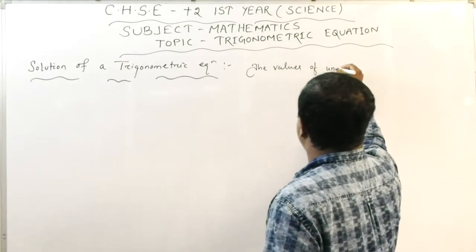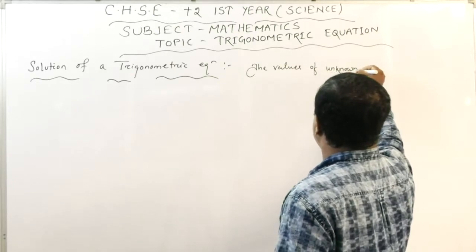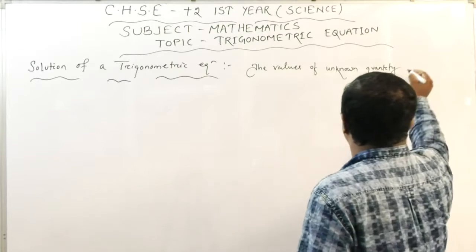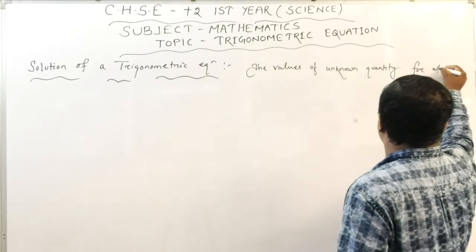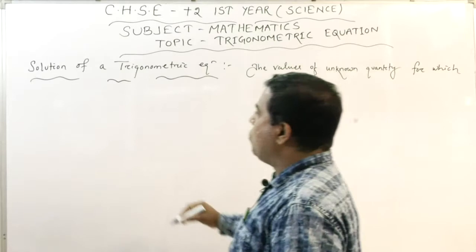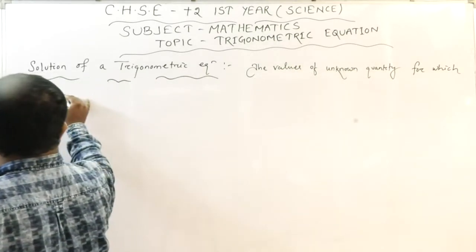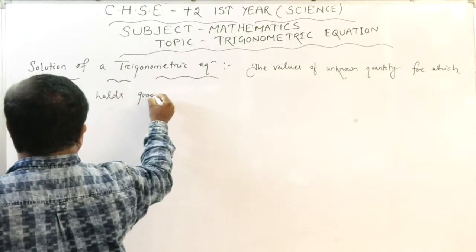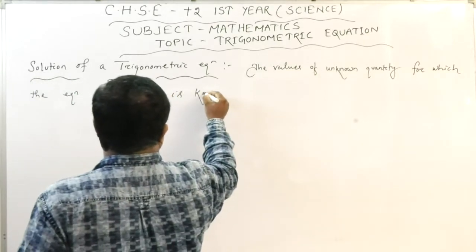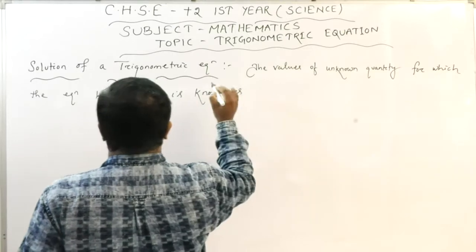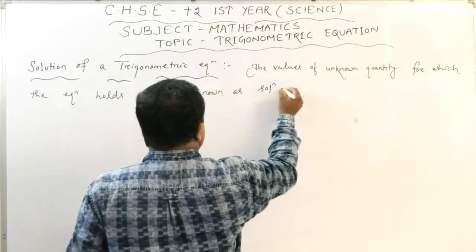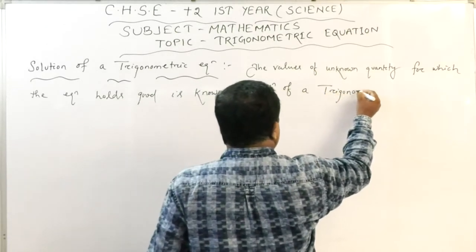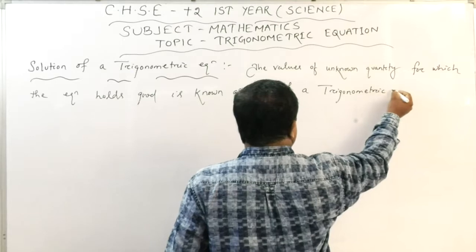So the values of the unknown quantity for which the equation holds good are known as the solution of a trigonometric equation.